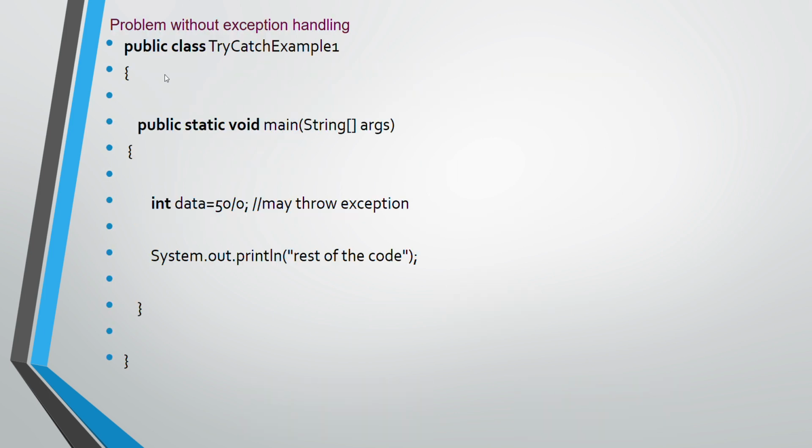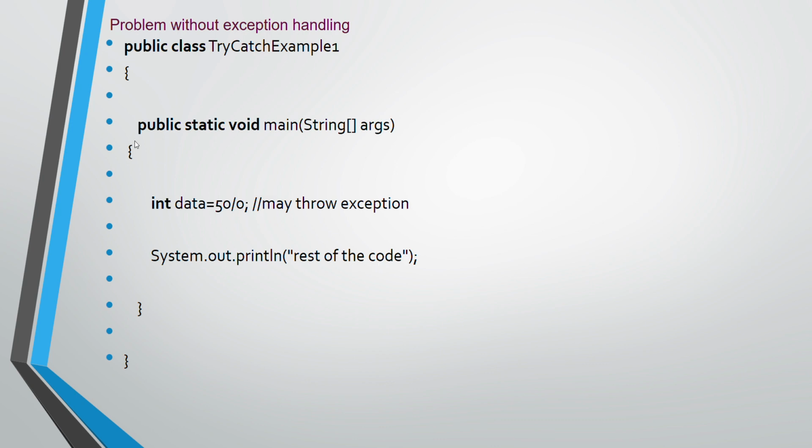So here, first one example, I'm writing one problem statement without exception handling. Suppose I've taken one example, class TryCatchExample1. Inside, I'm writing the main method and just one statement: int data = 50 / 0. It may cause an unexpected event. And then I'm writing System.out.println for the rest of the code.